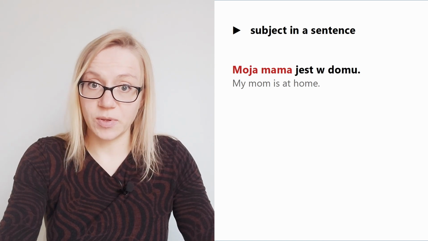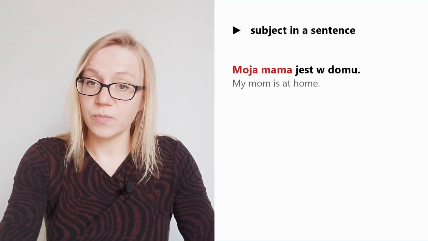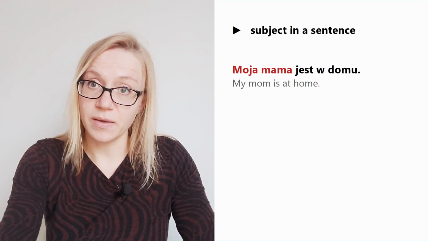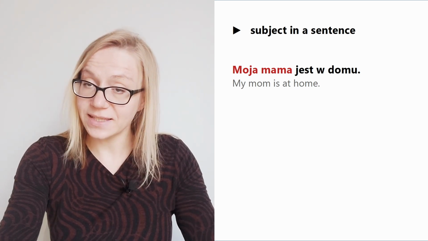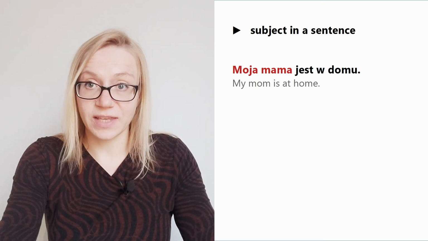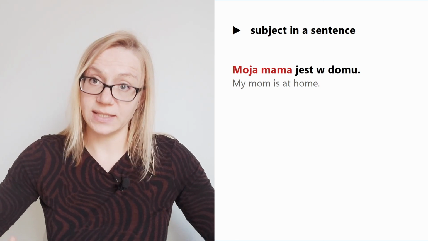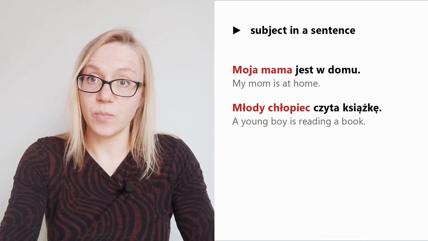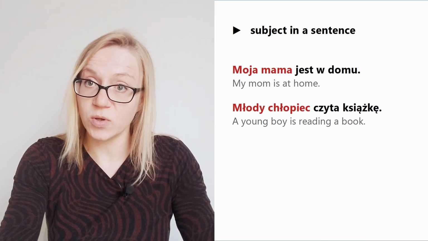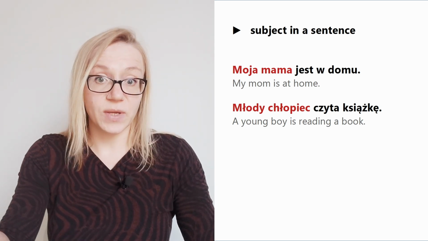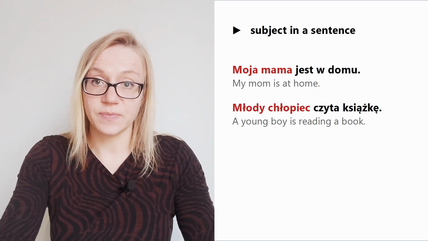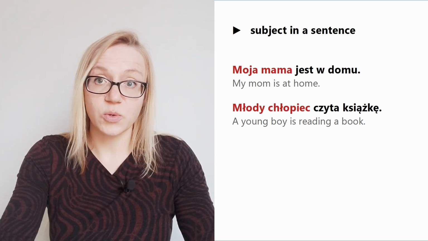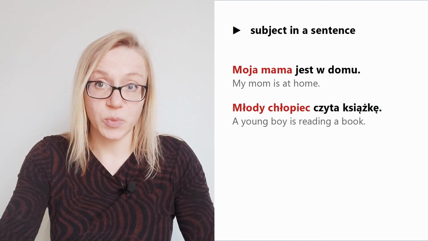So like in this example, moja mama jest w domu. Moja mama, my mom, is the subject of the sentence and it's in the nominative case. So the key person of the sentence is in the nominative case. Or młody chłopiec czyta książkę. Młody chłopiec is the subject. And we can see that here we have two elements, the adjective and the noun. So both of these elements are in the nominative case.